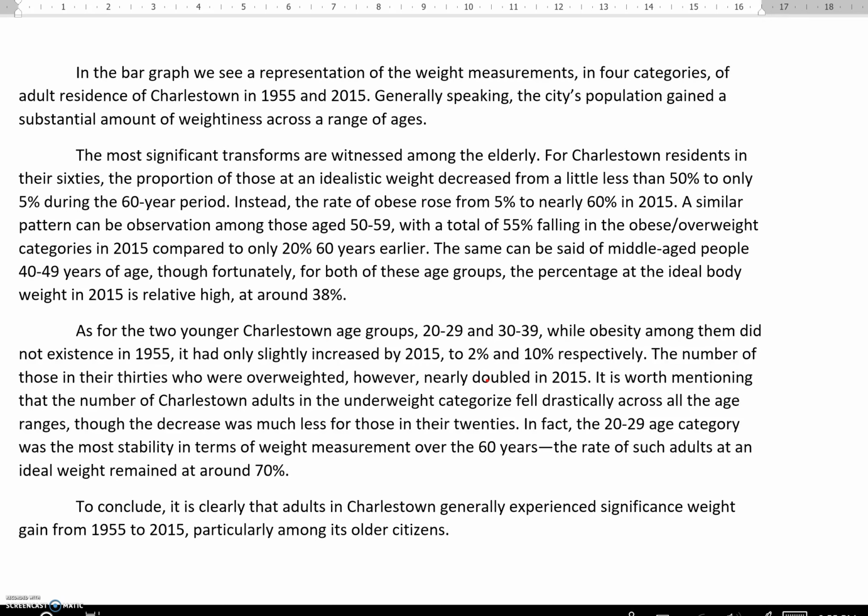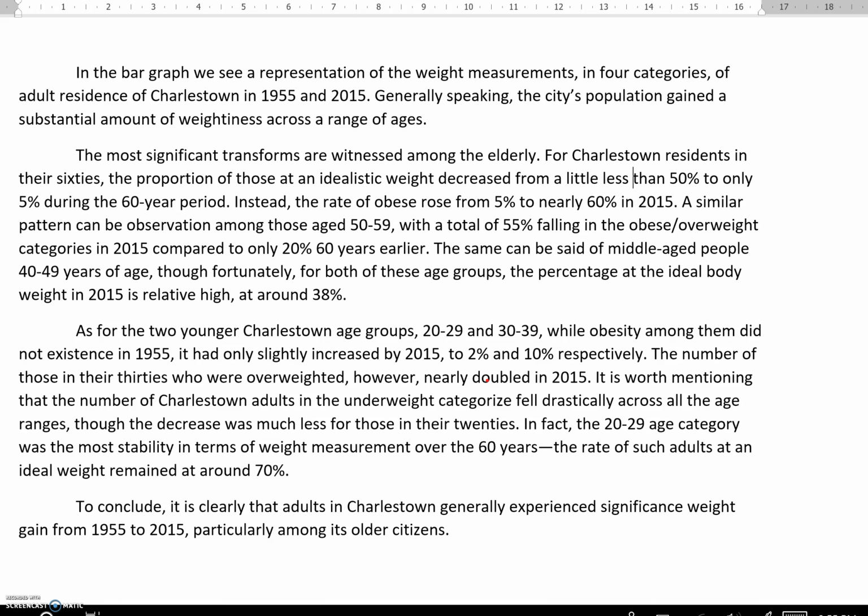Okay, so we're going to go over a text and look at word form mistakes, mistakes with parts of speech like nouns and verbs and adjectives and adverbs. Okay, and this text is based on a graph about weight gain. Please visit the link to have a look at the graph before you go over this text, just to better understand it. Okay, so let's start with the beginning.